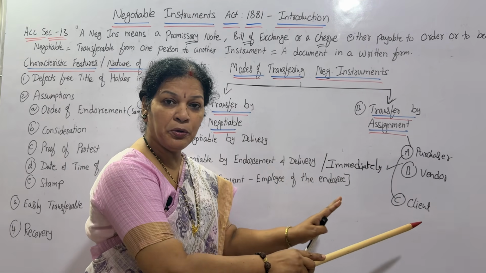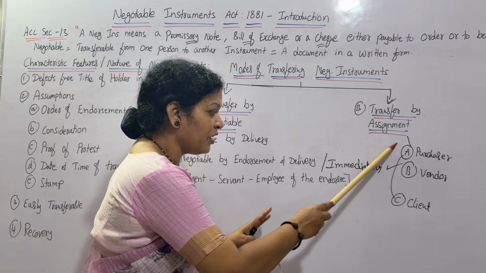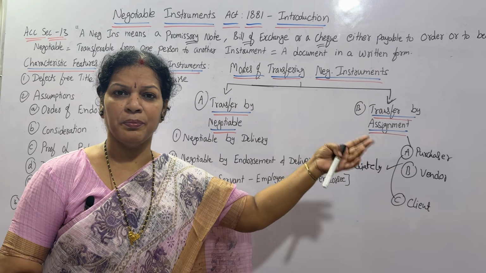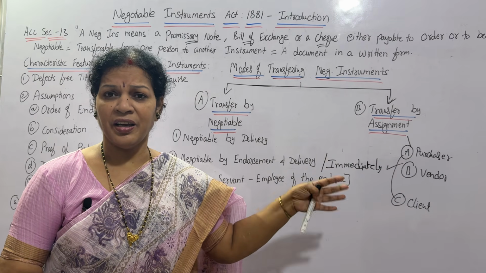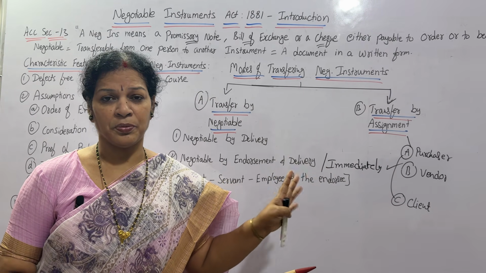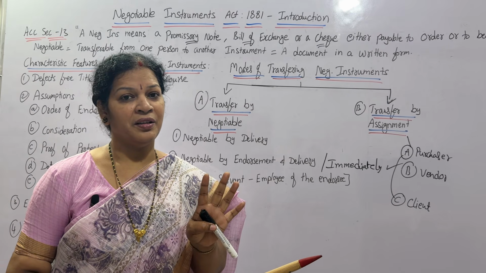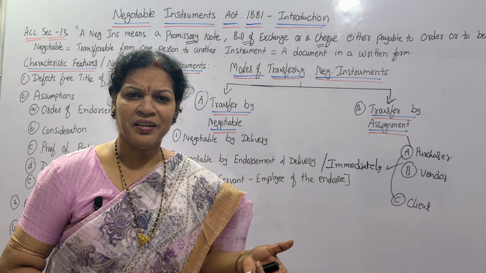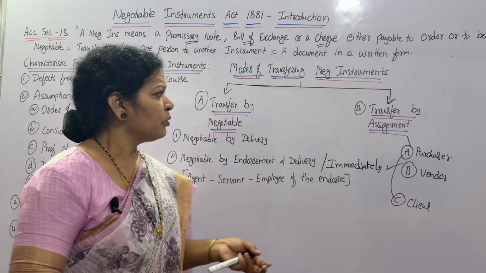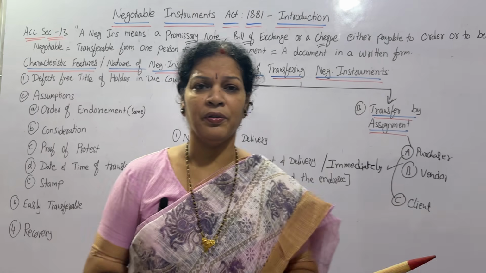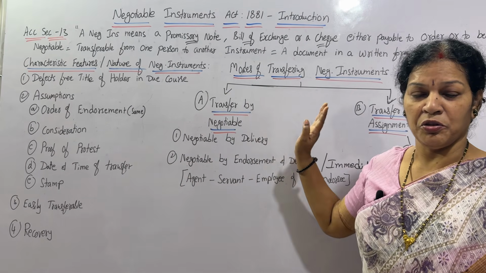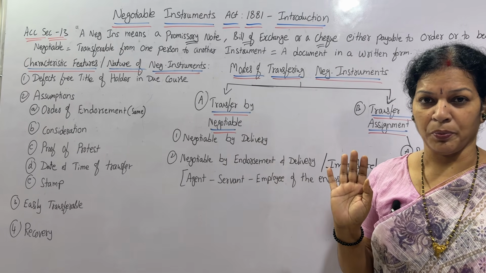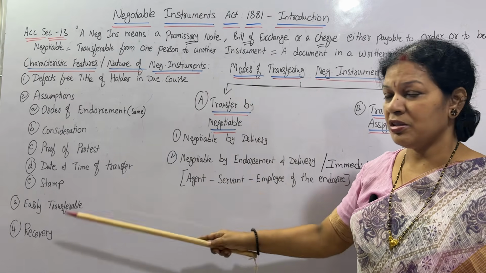A has to make the payment to B, but A is not directly paying, transferring to some other party, client, cousin, friend, business partner, employee, anybody, whoever it may be. Directly I am not going to make payment, but through a third party I am making payment. Is it okay for you? Yes, okay. Both the parties are agreed, then go ahead. That's all. So there are many ways of making the payment of a negotiable instrument. How? These two things. Am I clear about this? So this you have to remember.